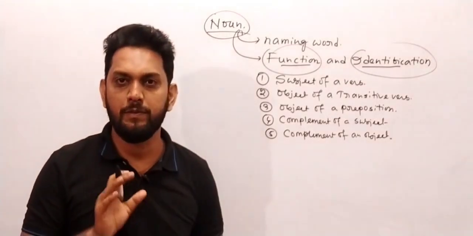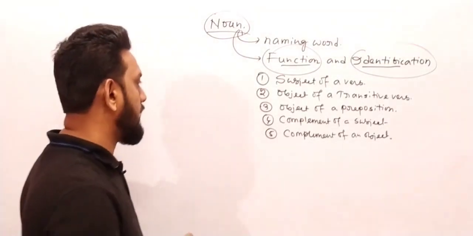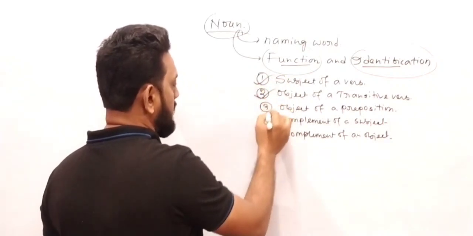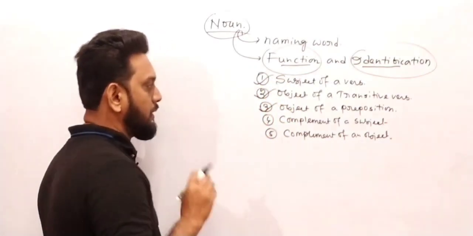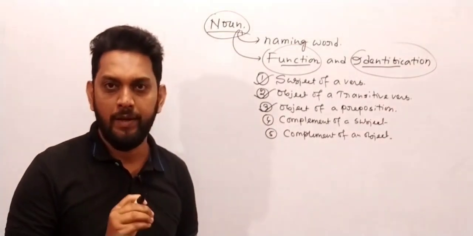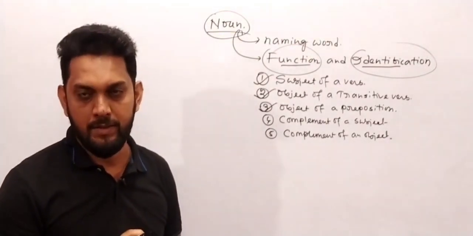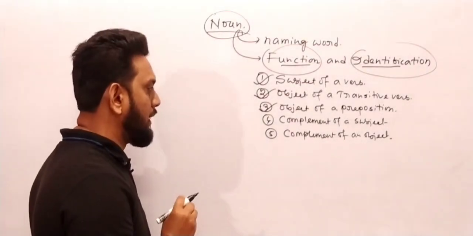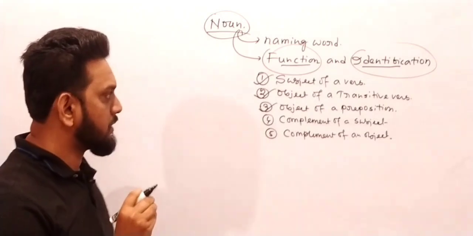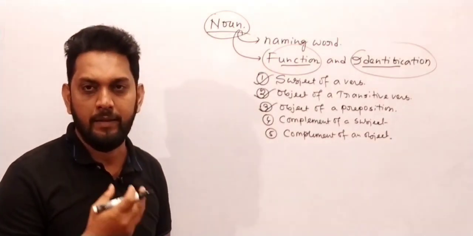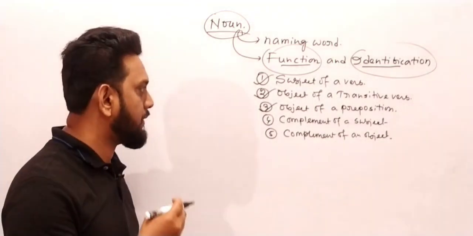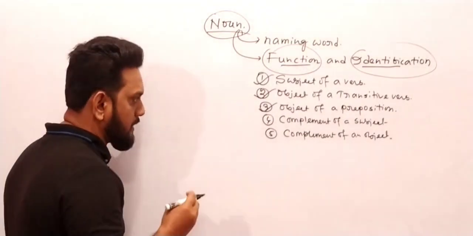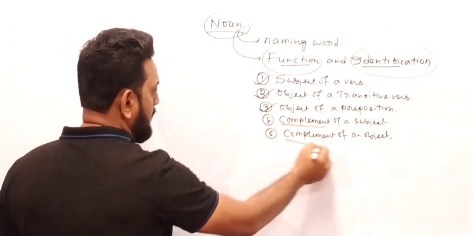These are the 5 functions of noun, and we have already studied how many functions: subject of a verb, object of a transitive verb and object of a preposition. These 3 functions have already been discussed in my class, yes or no my friend? Already discussed, setting a lot of examples and giving a lot of ideas. I have explained these 3 functions. Today I'm going to discuss the complement of a subject and complement of an object.